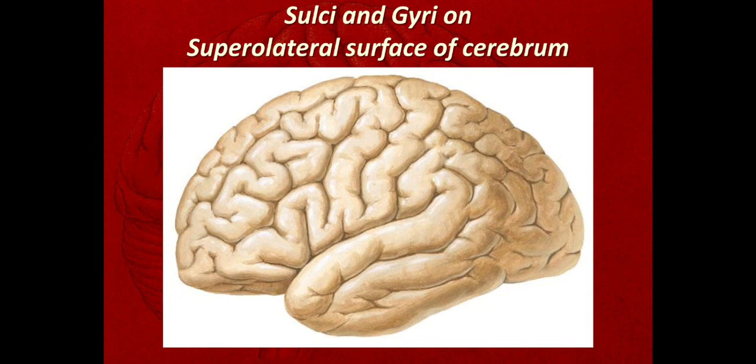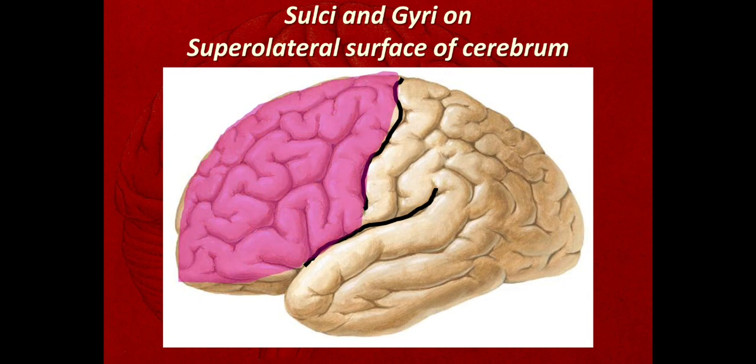So we have seen the sulci and gyri seen on the superolateral surface of the cerebrum. Here this is the central sulcus. This is the posterior ramus of the lateral sulcus. This is the frontal lobe. On the frontal lobe, the first sulcus seen anterior to the central sulcus is the precentral sulcus. The gyrus in between these two is the precentral gyrus. Anterior to it, horizontally running sulci are the superior and the inferior frontal sulci.